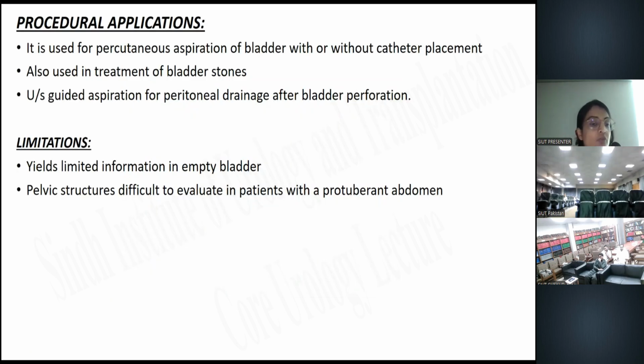The transabdominal pelvic ultrasound is used to assess the percutaneous aspiration of the bladder with or without catheter placement. It is also used in the treatment of bladder stones, and ultrasound guided aspiration for peritoneal drainage after bladder perforation. But it yields limited information in the empty bladder, as we all know, and pelvic structures are difficult to evaluate in patients with a protuberant abdomen.